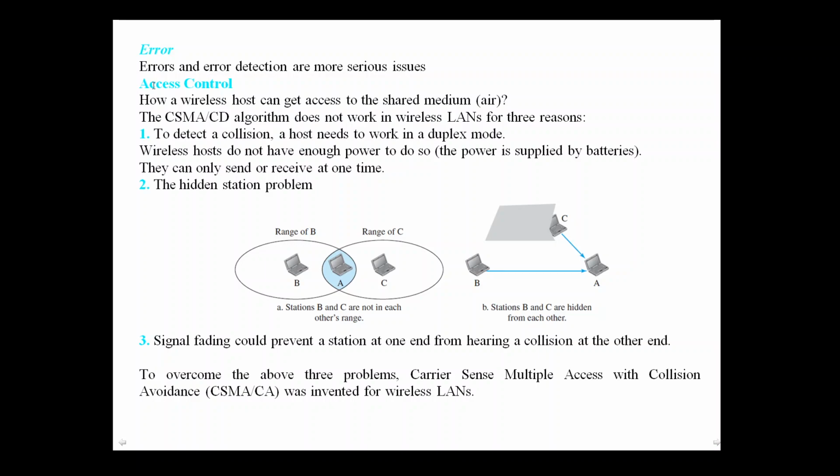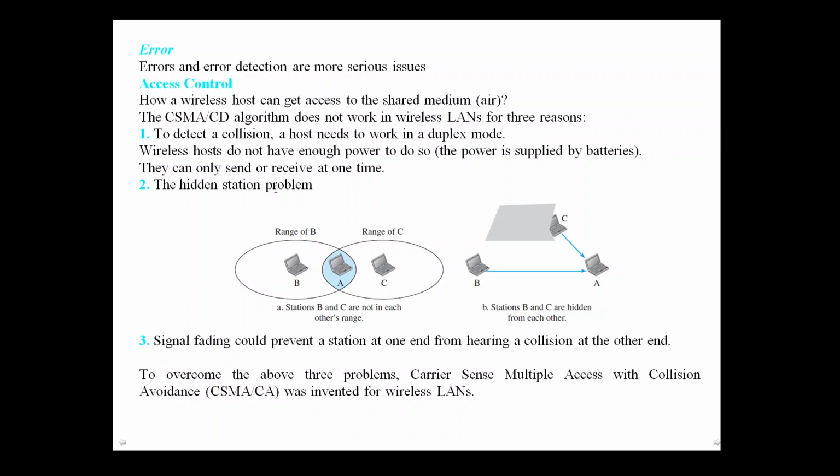What is the access control technique we are going to use in wireless LANs? We cannot use the CSMA CD algorithm because of three reasons. The first reason is that to detect a collision, a host needs to work in duplex mode. But wireless hosts do not have enough power to do so because we use batteries. They can only send or receive at one time. That is the first reason.